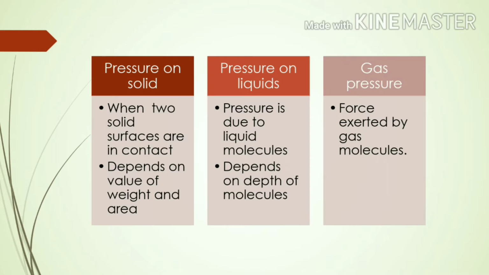There are three types of pressure: pressure on solid, pressure on liquid, and gas pressure. Pressure on solid. This type of pressure acts when two solid surfaces are in contact, and it depends upon the value of weight and area. Pressure on liquid is due to the liquid molecules, and it depends on the depth of the molecules.